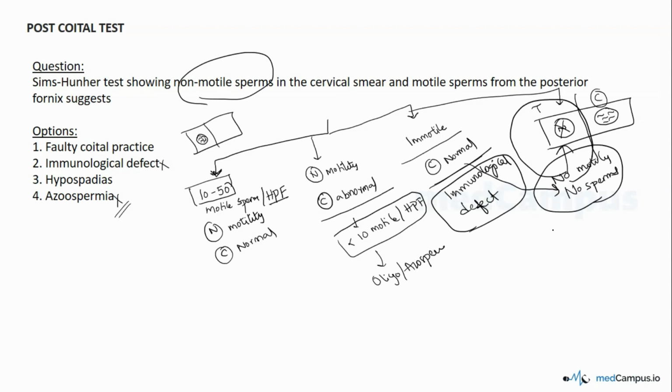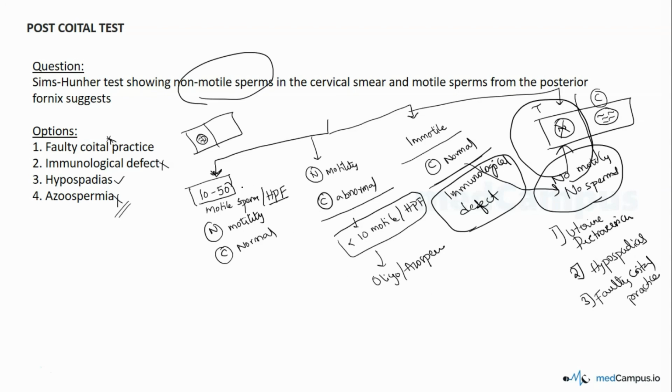This happens in two conditions. One is uterine retroversion, and the second condition, as mentioned in the options here, is hypospadias. Because of the abnormal location of the urethral opening, the sperm might not get deposited into the cervical canal, and also any faulty coital practice. If it is faulty, you might not see. But here in the question this is not the case.